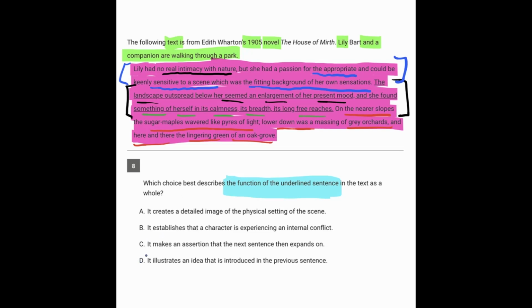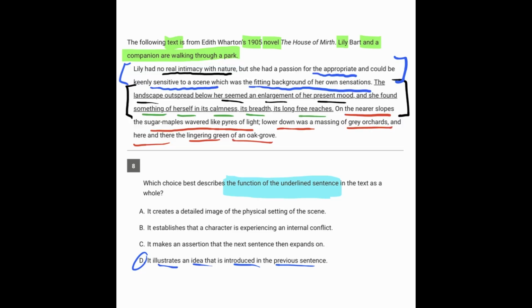So I like this idea here that the underlined sentence is an illustration of an idea that is introduced in the previous sentence. I think the other tempting answer choice here is C, that says the underlined portion is making an assertion that the next sentence expands on. Let me go ahead and just delete some of this highlighting because I think it makes it hard to see. So yes, answer choice C is expanding in a way, because we're hearing about the environment in the underlined sentence, and then in the next sentence, we're seeing a detailed description of the environment.